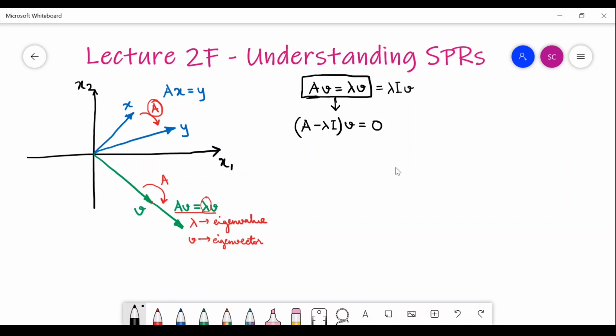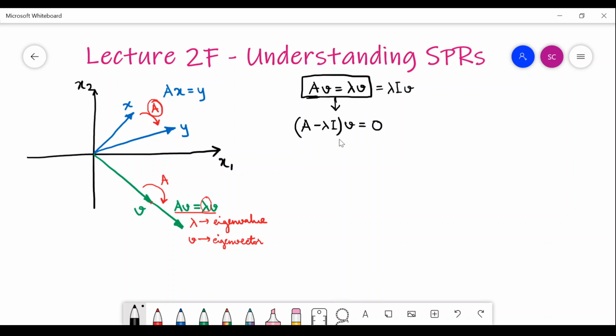Now from this equation, if your V has to be a non-zero vector, so you see here we are trying to look for non-zero vectors.